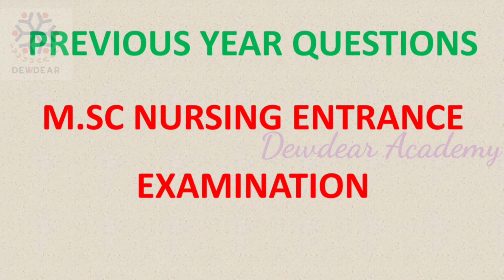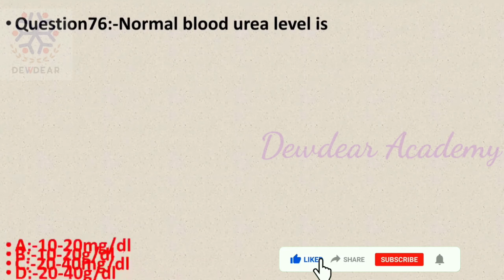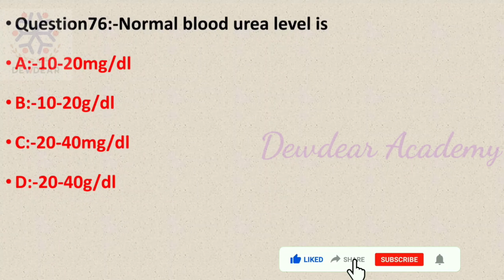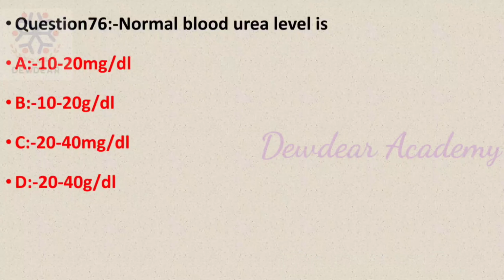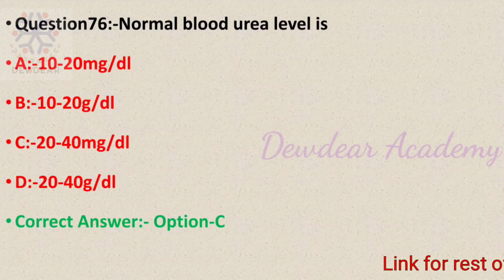This video is the continuation of the discussion of the previous year questions of Kerala MSc Nursing Entrance Examination. So question number 76, normal blood urea level is options 10 to 20 milligram per deciliter, 10 to 20 gram per deciliter, 20 to 40 milligram per deciliter, 20 to 40 gram per deciliter. The correct answer is option C, 20 to 40 milligram per deciliter.